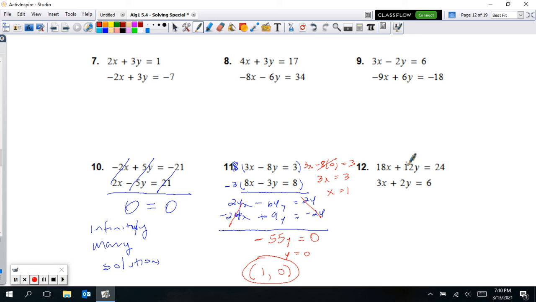And then for 12, looking at this one, okay, so far it is lined up, but again, nothing can cancel out. So what I could do here is figure out what should I multiply 3 by to get an 18. That's going to be 6, and I would need to make it a negative 6. So we're going to multiply by negative 6 here. I'm going to try green on this one. So negative 6.